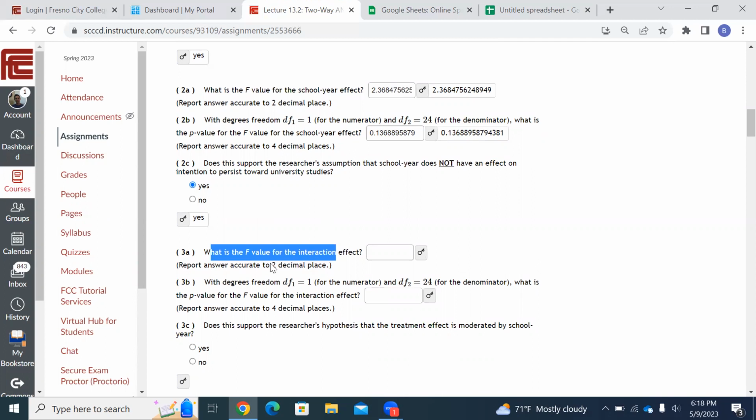To go to university, but maybe there's an interaction. So now we're testing to see if there's an interaction. We know the class has an effect, whether they take the class or not. What year they take the class doesn't seem to matter. By itself, the year doesn't matter, but maybe there's an interaction.